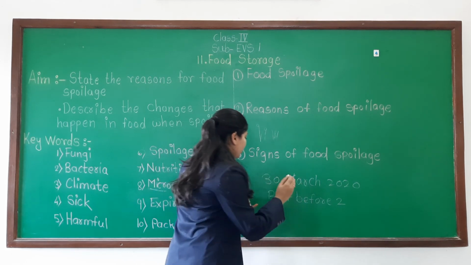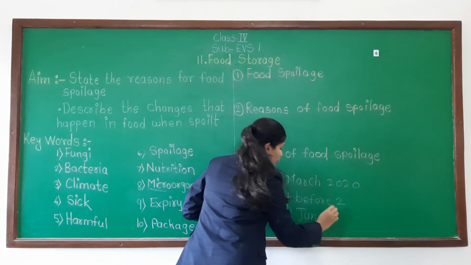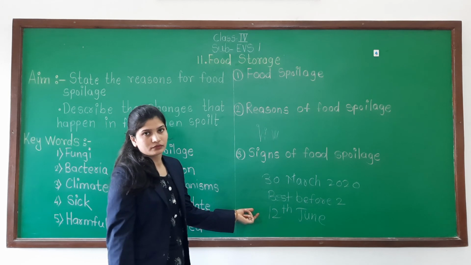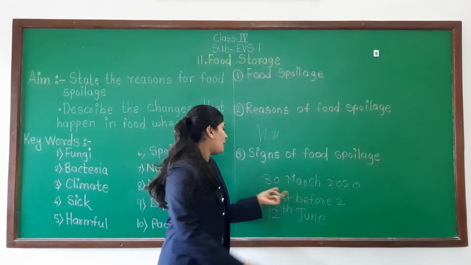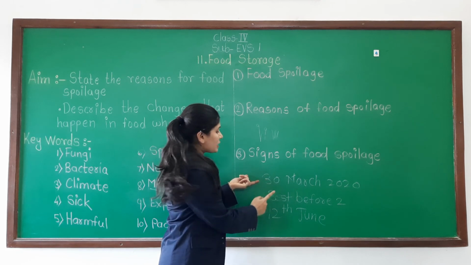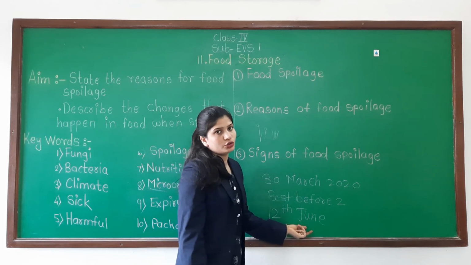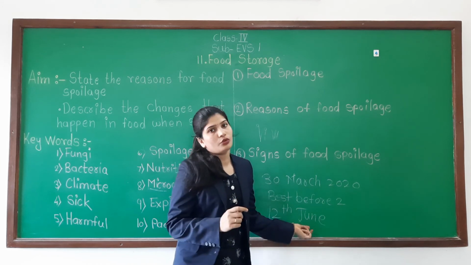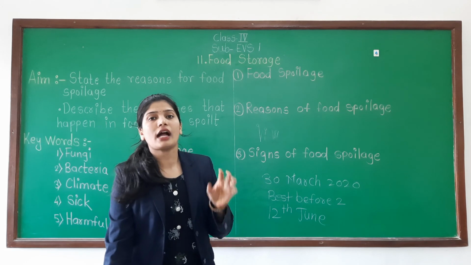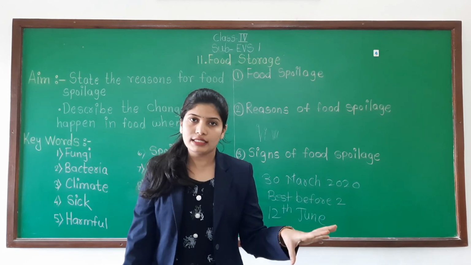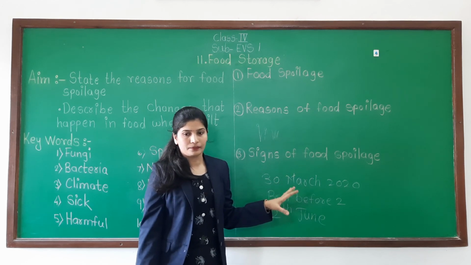But if you buy that food on 12 June, what then? Is it good or bad? The package date is given, the expiry date is given, still you are buying that food on 12 June, so that will not be good for our health. So it is a kind request: whenever you are going to buy something, check the expiry date and check the package date. Understood?